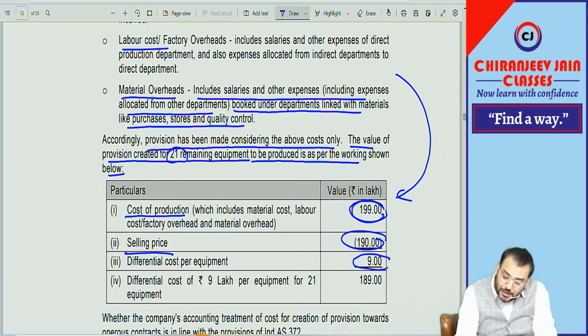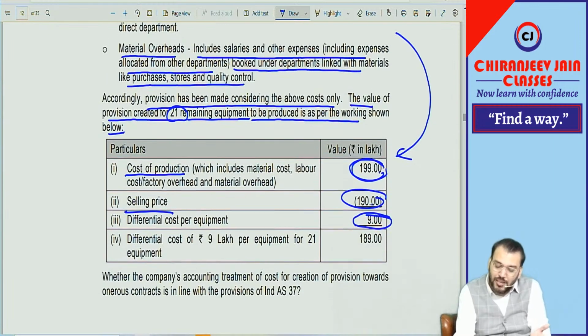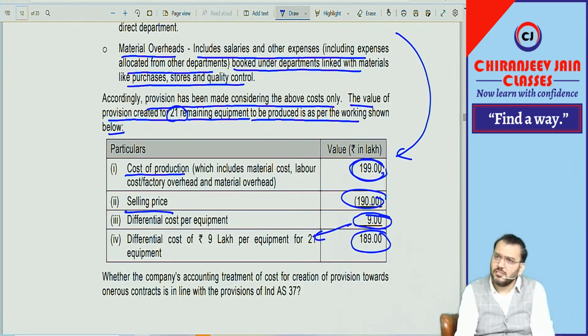So can I say we should create a provision for this, because cost is more than selling price. Cost is more than selling price. Correct? Understood. And they have not given any penalty, so ignore. Means can I say we should create a provision of 9 for how many units? 21. 21 into 9, 189. So I will say the solution is given in the question only.